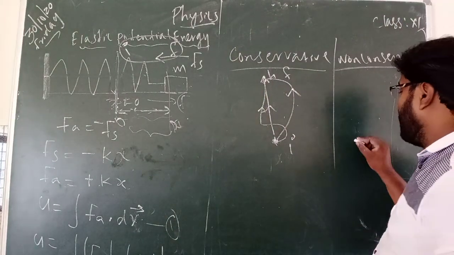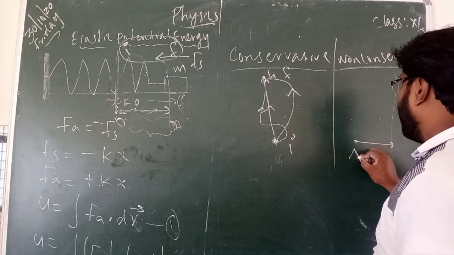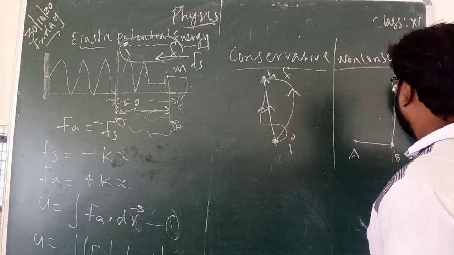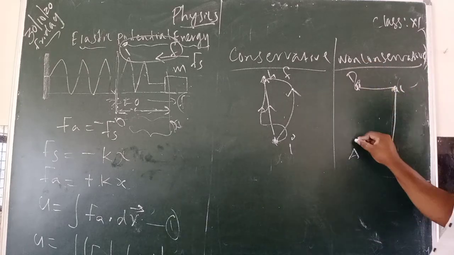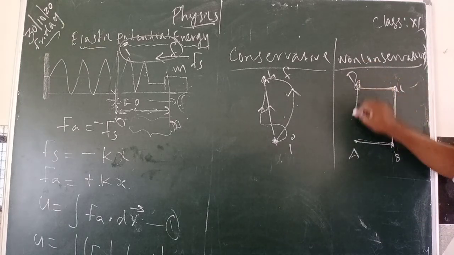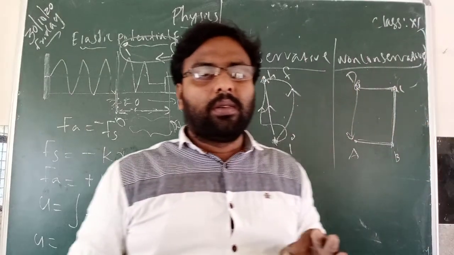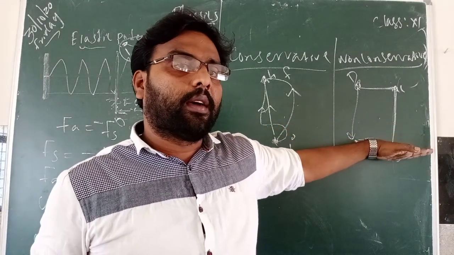The same thing: you are moving this object from A to B, then B to C, then C to D. So this path, this path, this path, finally this path. Now you are moving this object from here.